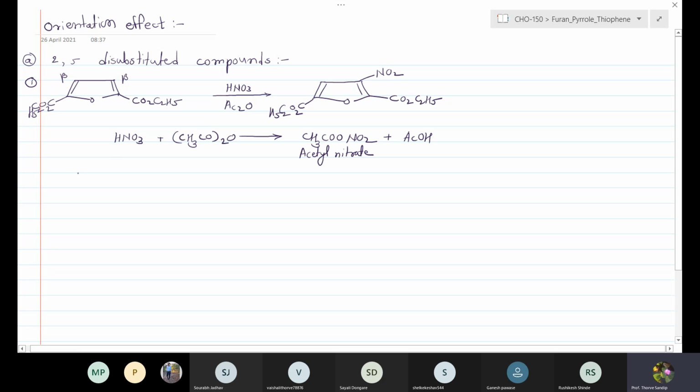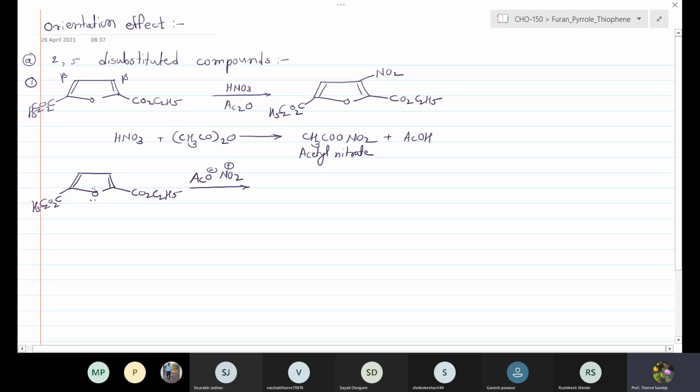In the next step, this 2,5 disubstituted furan ring system undergoes the reaction with the acetyl nitrate, which has AcO minus and NO2 plus.